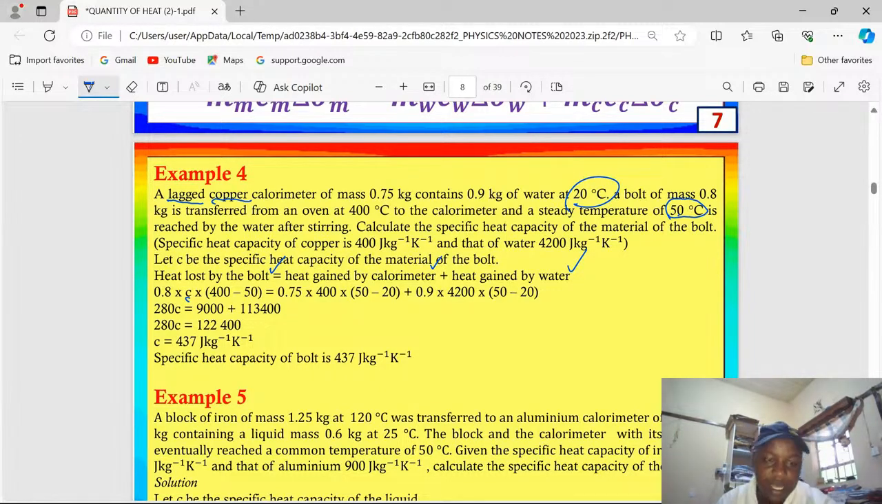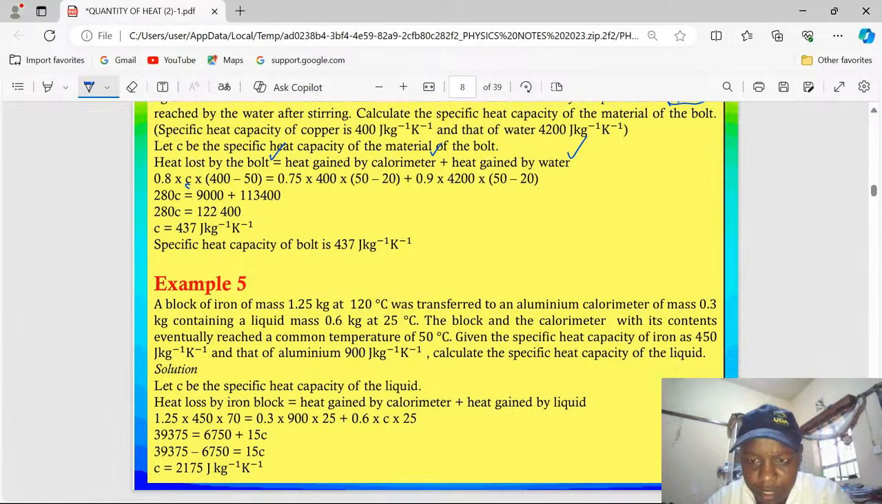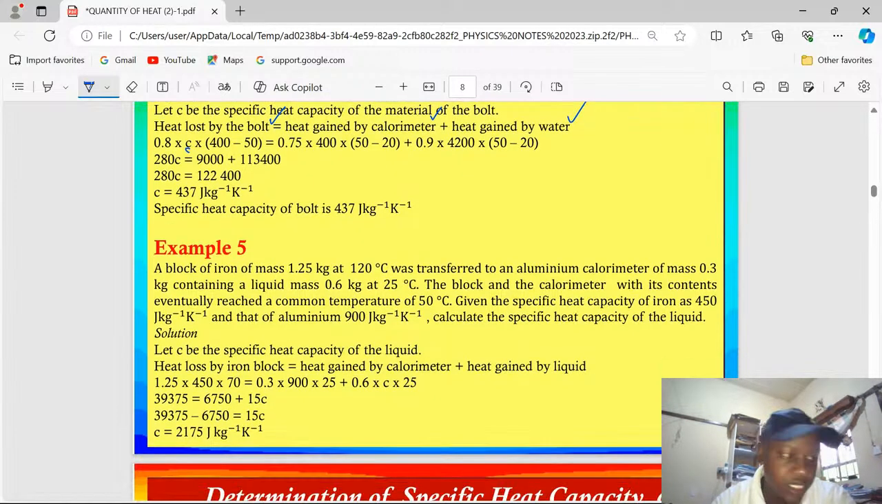So that is 30. When we compute that with a known C, we are going to get the specific heat capacity of the material making the mold is 437 joules per kilogram per Kelvin. Let us gauge another example, which I suppose will now involve calculating the specific heat capacity of a liquid.